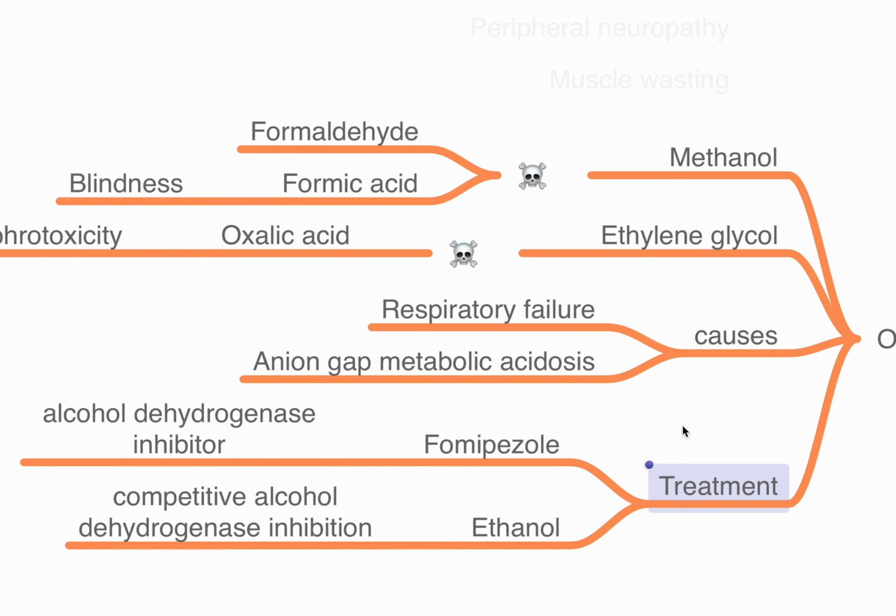To treat these, we try fomepizole, which is an alcohol dehydrogenase inhibitor, which tries to reduce the metabolites from accumulating, therefore reducing blindness and nephrotoxicity in these poisonings. And we can also try ethanol, where ethanol acts like a competitive inhibitor by getting metabolized by the alcohol dehydrogenase and prevents methanol or ethylene glycol from getting acted on by the enzyme.